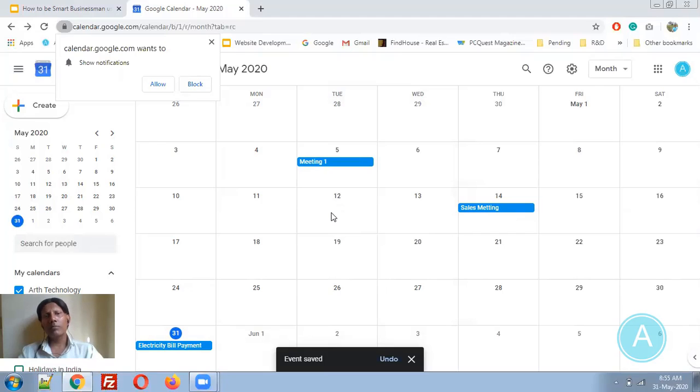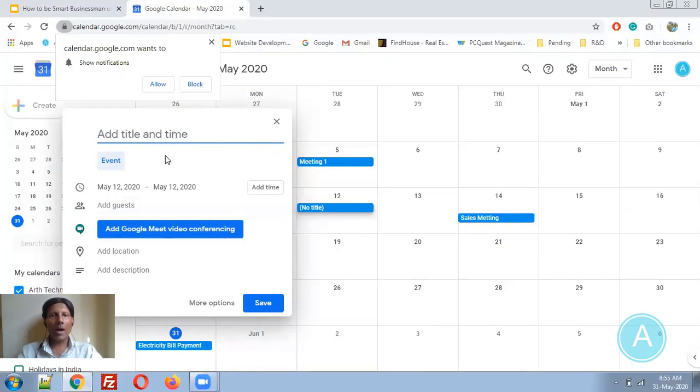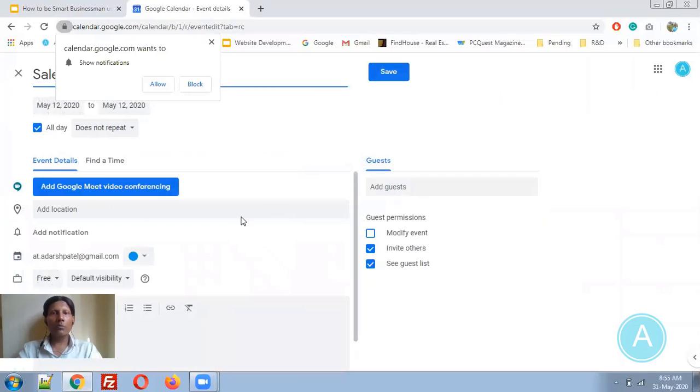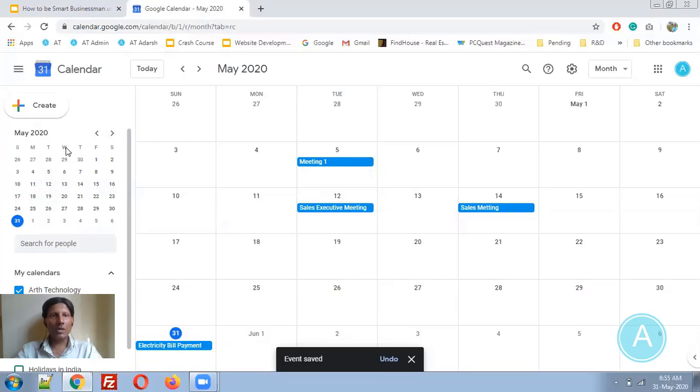Another thing is that sometimes you need to share these task details with your friends, or let's say colleagues also. So how can you share it? For example, group sales executive meeting, and you need to go into more options. In more options, you need to add a guest list. Here you need to enter the email addresses of those persons, so that they can get notifications and they can come to your meeting also. So you can utilize these things, and save it. So this is the calendar view.